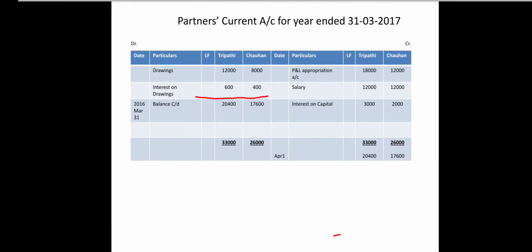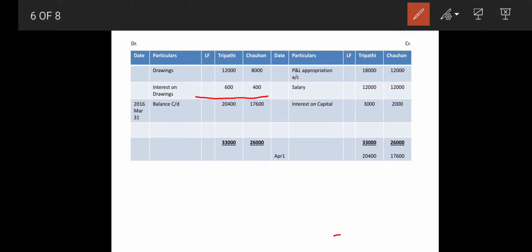Now first we will make a total. If you want to close the current account, we can close the current account first. So 18,000 plus 12,000 plus 3,000 gives you 33,000, and from that we have to minus 12,000 and minus 600.